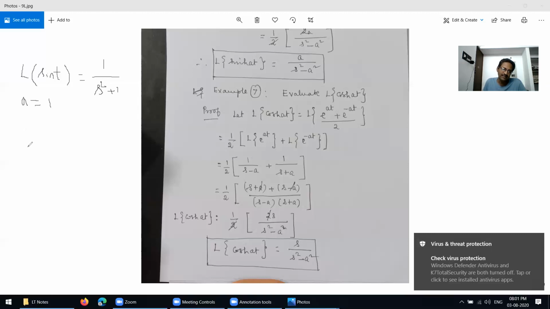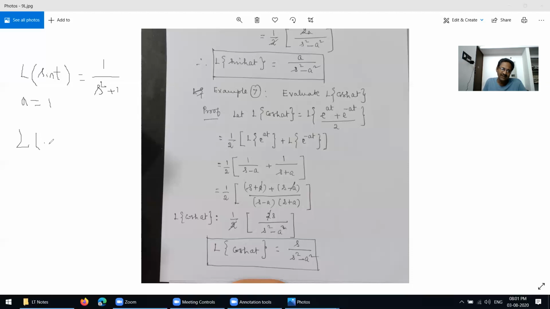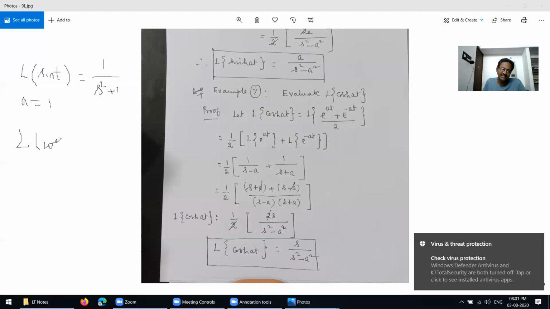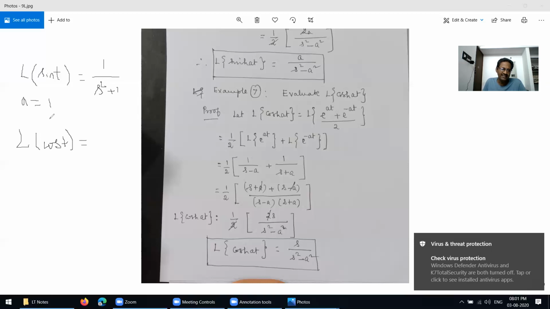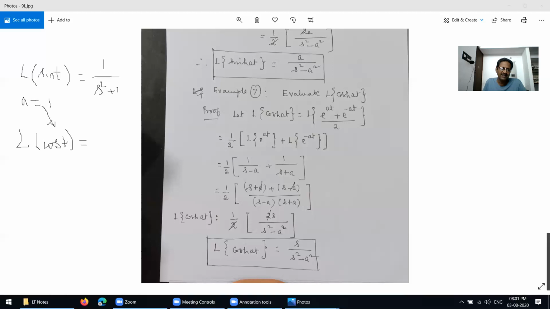Similarly, for the Laplace transform of cos t, what is it here? Here also, what is the value for a? a is also 1, because you compare with cos at equals s over s squared plus a squared.